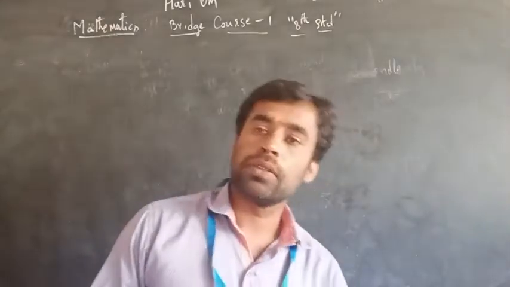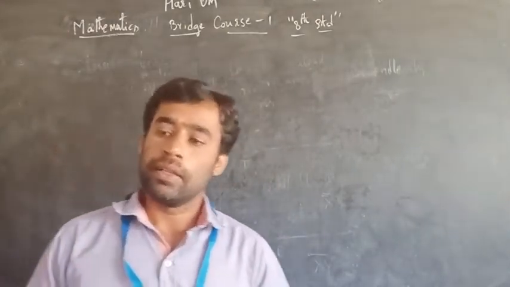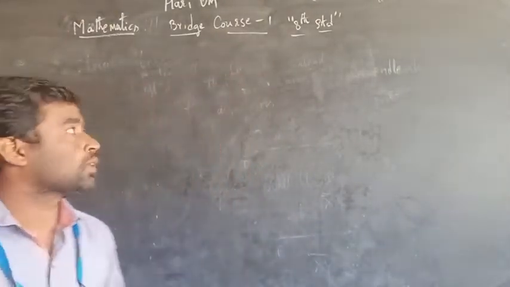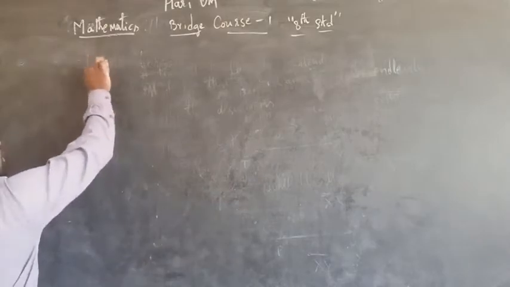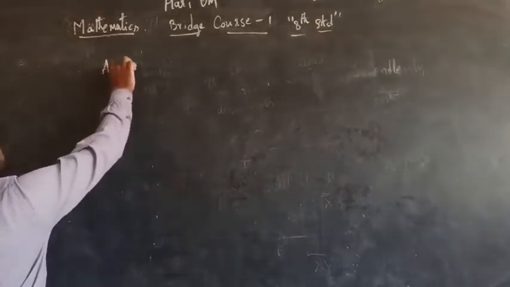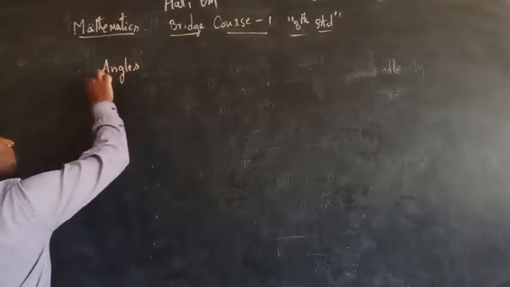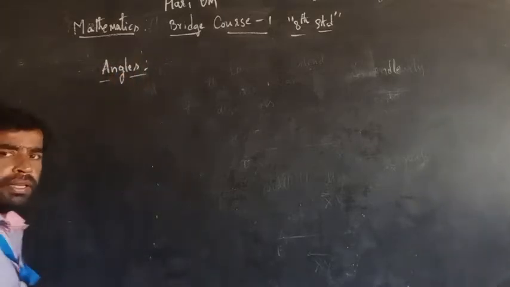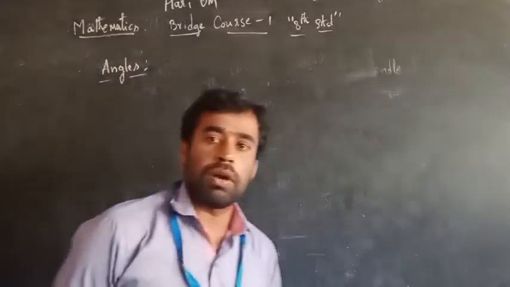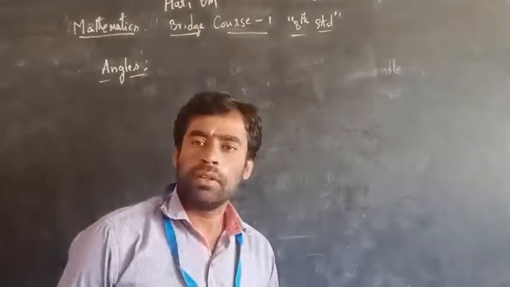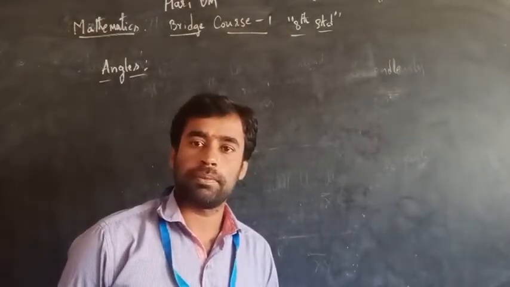Dear students, now we are going to discuss angles. What is the meaning of an angle? You are familiar with angles. Then what is the meaning of an angle?